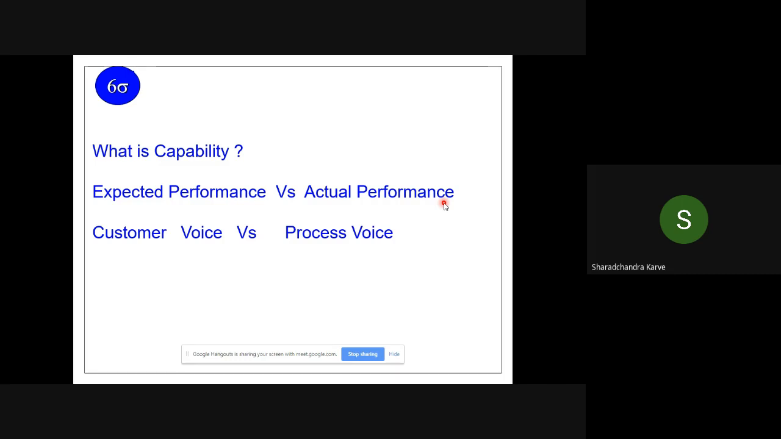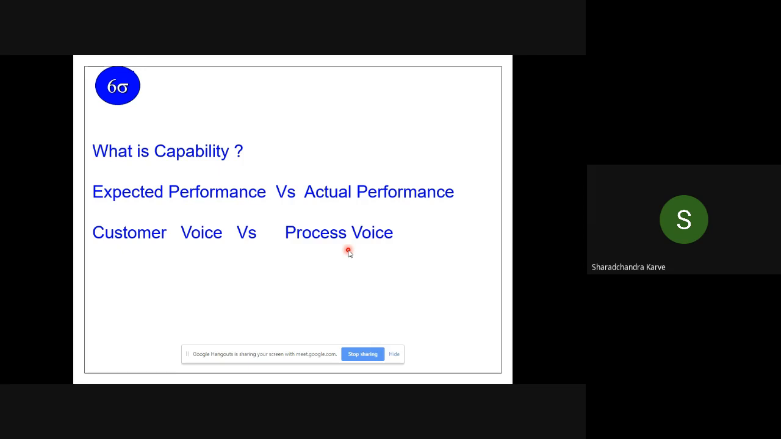Now when we are talking about Six Sigma, we are converting the same concept of expected performance and actual performance into numbers. When we calculate for our processes, expected performance is nothing but the customer voice, what exactly the customer wants, and actual performance is the variation in the process. If we divide what is required by the customer by the variation in the process, we get an index which is called the sigma level of the process, or we also call it the CP or CPK of the process.